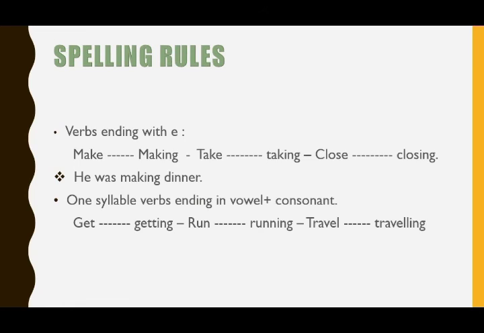Sometimes we have some verbs that are more than 3 letters, like travel. Okay, so we should see the last 3 letters and try to find out if we have a CVC form here. Okay, V is a consonant, E is a vowel, L is a consonant. So we double the last consonant because we have a CVC here. Travel, traveling. They were swimming in the river.